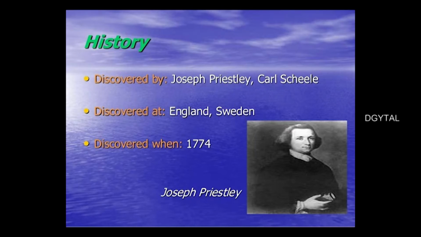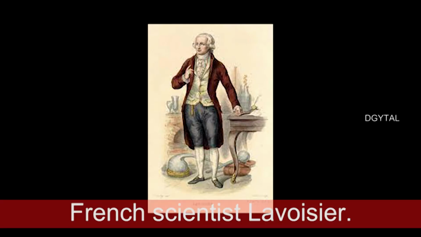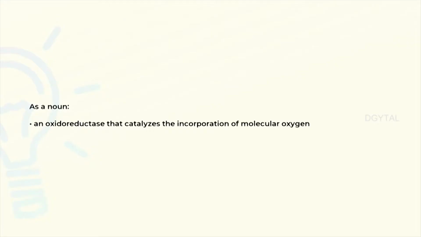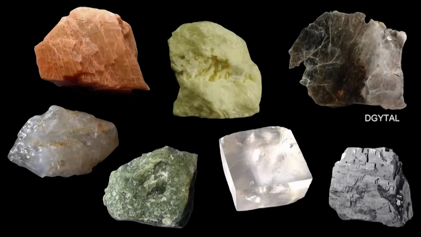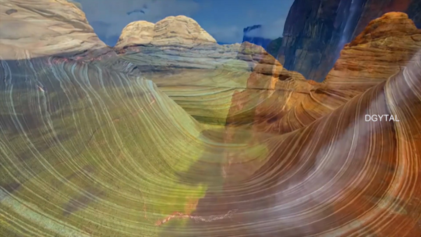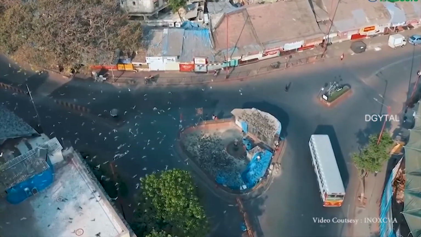Oxygen was discovered by Joseph Priestley in 1774, but the name was given by French scientist Lavoisier. The word oxygen comes from the term oxygenings, which means acid forming. Oxygen is the most common element found on Earth's surface. There are a lot of oxygen compounds in rocks and soil. Oxygen is found in its elemental state as well as in compounds in the air, water, minerals and all life forms.